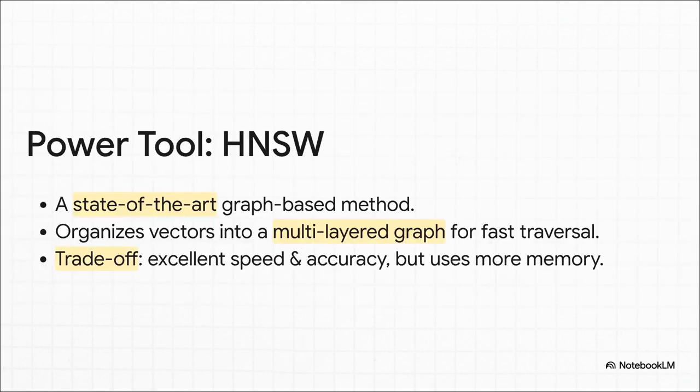And the toolbox has even more to offer. For the ultimate performance, there are graph-based methods like HNSW. Instead of clusters, it builds this multi-layered network between all your data points, kind of like a six degrees of separation thing. It is incredibly fast and almost perfectly accurate. So what's the catch? Well, it's memory hungry. So it's the perfect choice when speed and accuracy are everything and you've got the RAM to spare.